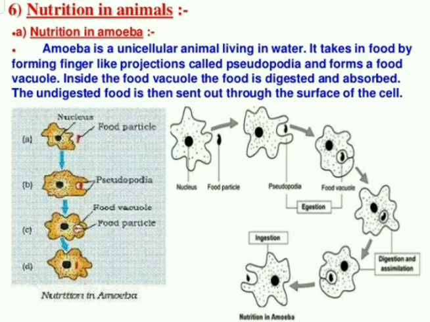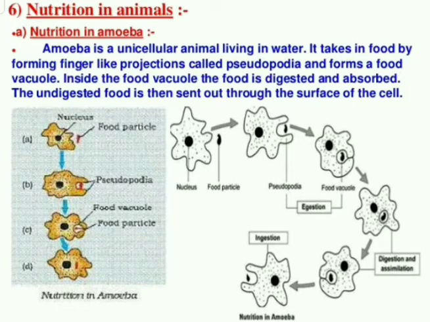Now, after engulfing the food by pseudopodia, the absorption, digestion, everything happens inside the amoeba, in the vacuoles, especially known as food vacuoles. After capturing the food, it enters the food vacuoles, and inside the food vacuoles the absorption, digestion, every process happens. Once the food is digested, the waste material present in the vacuoles leaves through the body itself.